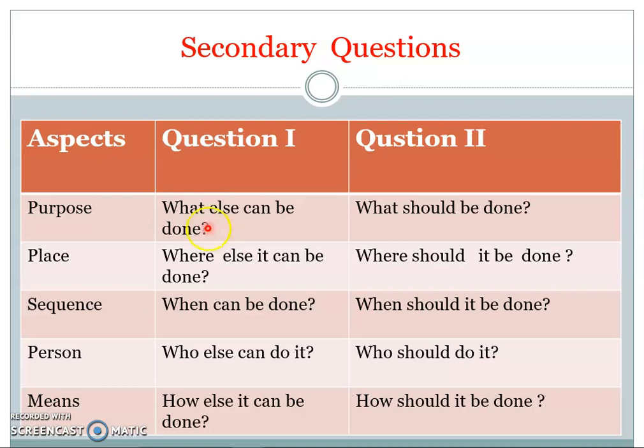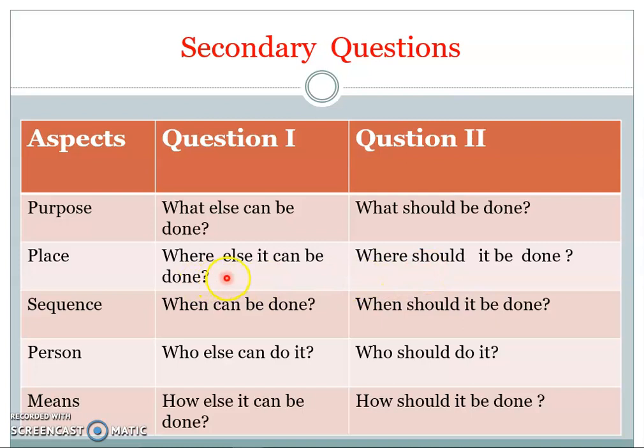What else can be done? That means to serve the existing purpose, what else can be done and what should be done. So we have to look for alternatives to the existing method. Next one is where else it can be done. If it is done away from the existing place, whether it is beneficial, and if it is beneficial, why it should be done, where it should be done. Such questions we should ask and try to obtain the answers.